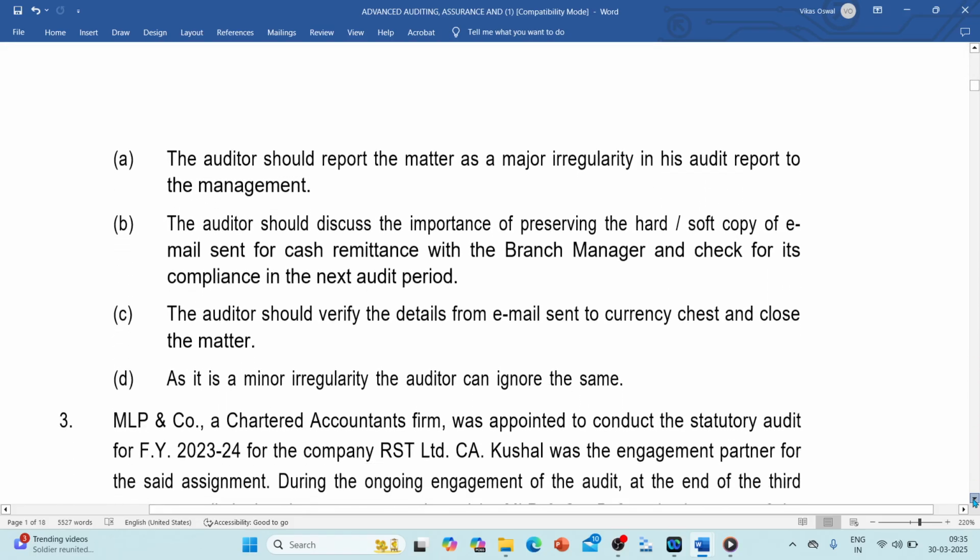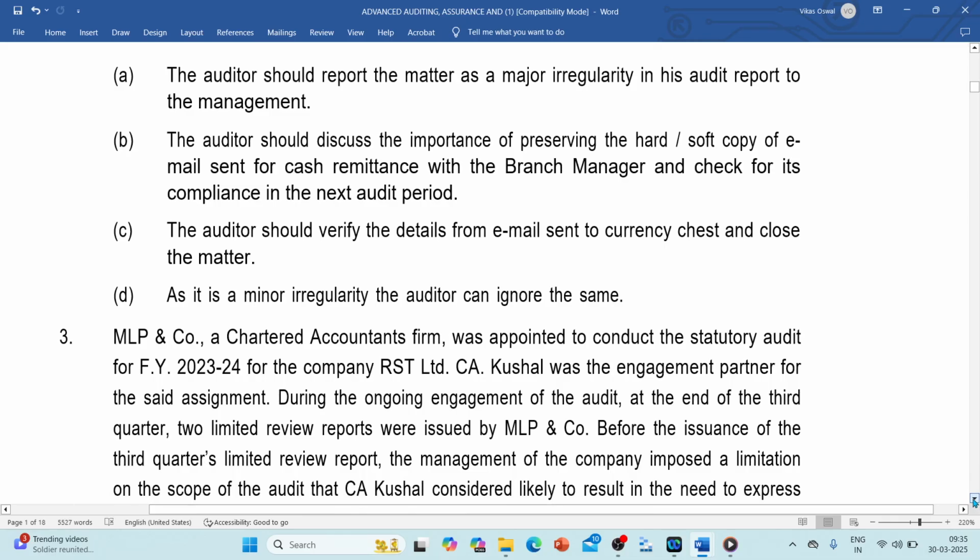First of all, the auditor should report the matter as a major irregularity in the audit report to the management. Now, this is definitely a very close answer. A stands to be a close answer. So first you should escalate the matter as a major irregularity in his audit report to the management.